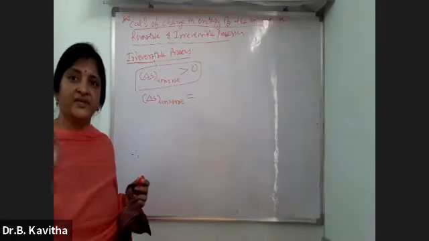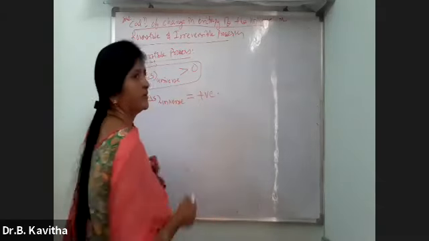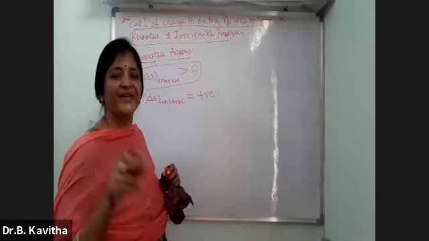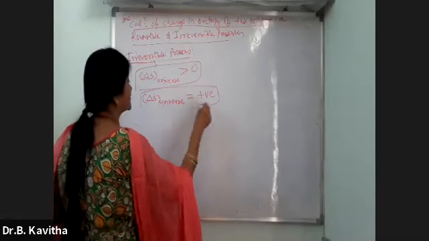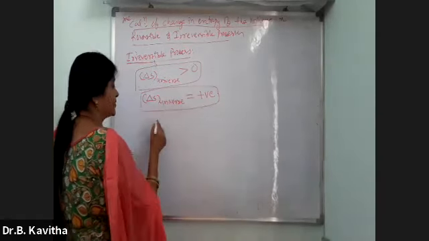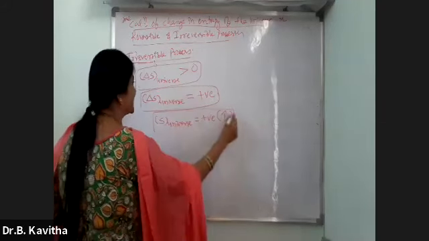Is it positive or negative? Most of the students don't know what greater than 0 means. Is it positive or negative? It is positive. If it is less than 0, it is negative. Delta S of the universe is positive. That means S of the universe increases.